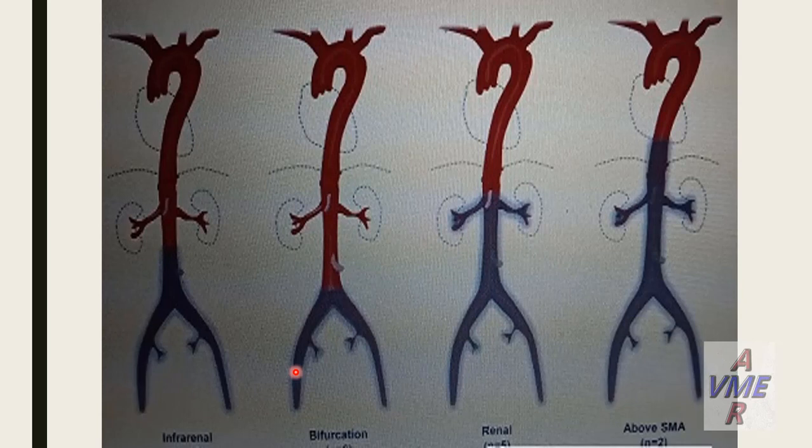These are the classifications for acute aortic thrombosis, either infrarenal, all of them anatomical classifications: this is at the level of the bifurcation, this is up to the level of the renal, and this is above the superior mesenteric artery.